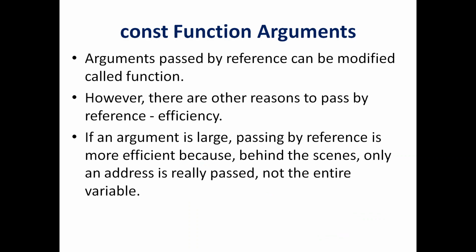The next point regarding function arguments is const function arguments. The idea behind call by reference is that it allows you to modify the arguments, and so the modification will be retained at the calling function. But sometimes we don't want to allow this to happen. If you do not want the argument to be manipulated, then what is the point of call by reference? That is a question you may have in your mind. If I do not want the called function to modify the value of the variable, then why should I go for call by reference in the first case?